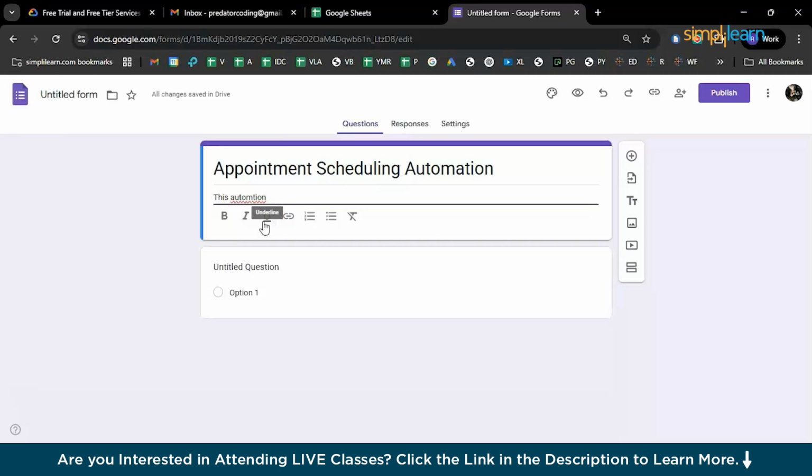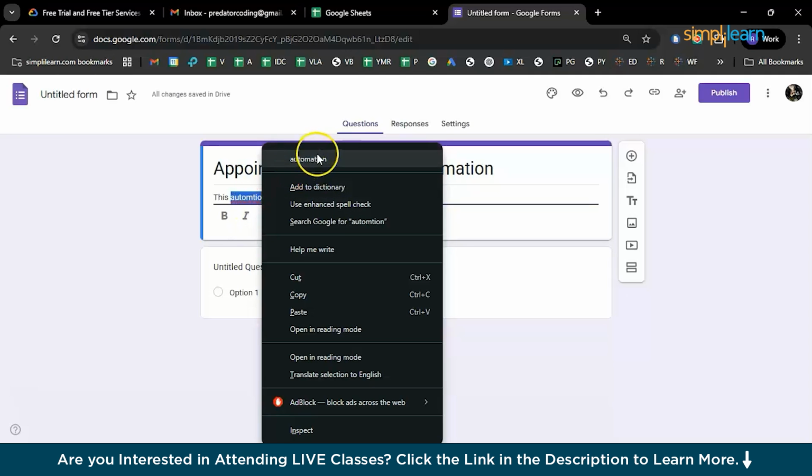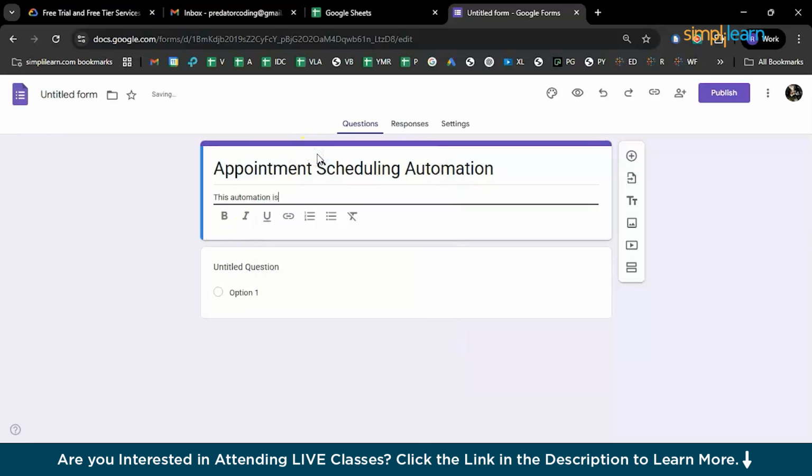So I've given this name as appointment scheduling automation, and the description is completely optional, but still we'll have it as a good sign so that if a team is working on this, or if somebody is replicating something for themselves, then they should have a briefing, right? So this acts like a comment on a coding platform. So let's have it for better usage. So this automation is built to receive appointment requests and other things. And then you can proceed with the options. Let's quickly add all these and proceed with the next part of this particular procedure.